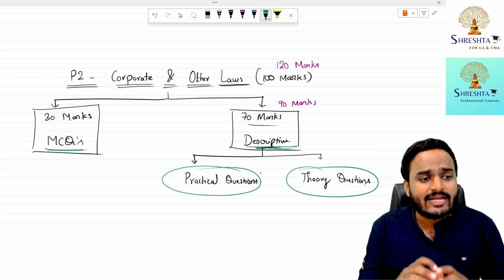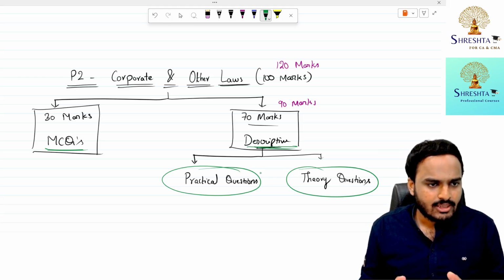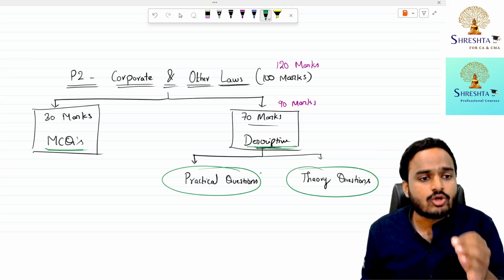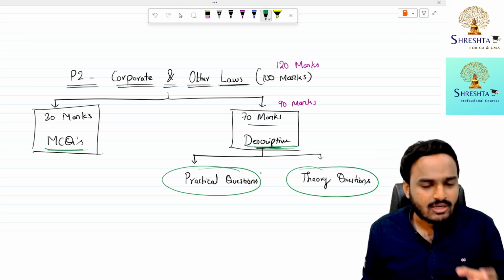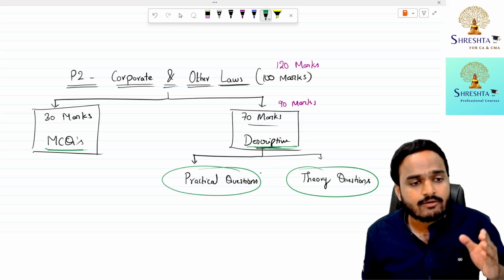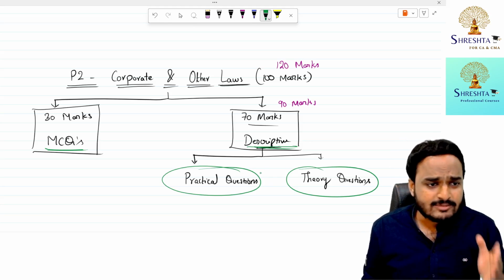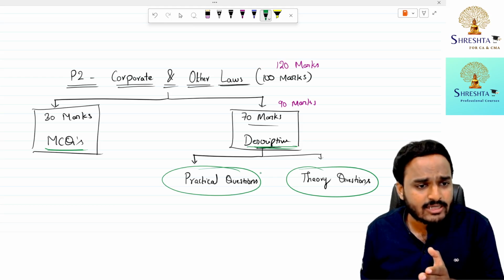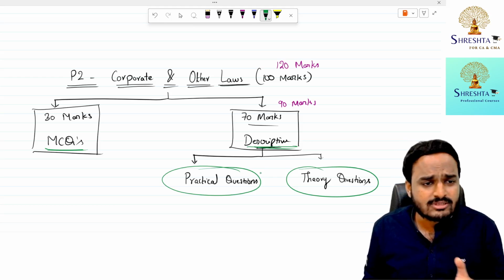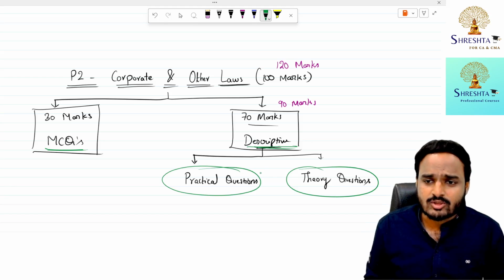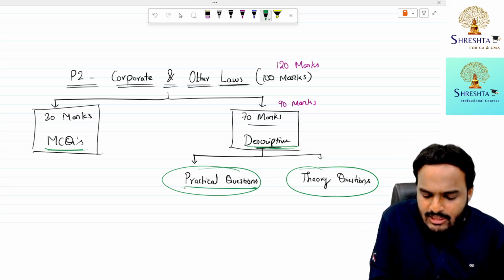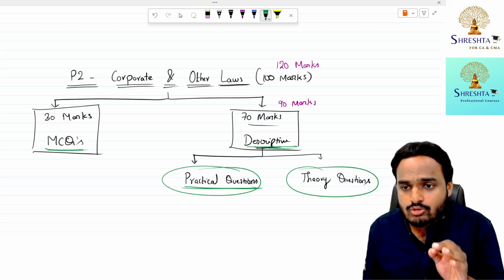Practical questions: here the examiner will narrate a situation and ask your opinion. Comment on your answer or give your view as per the provisions of the Companies Act 2013, or as per the provisions of the Limited Liability Partnership Act 2008, or as per the provisions of the General Clauses Act.